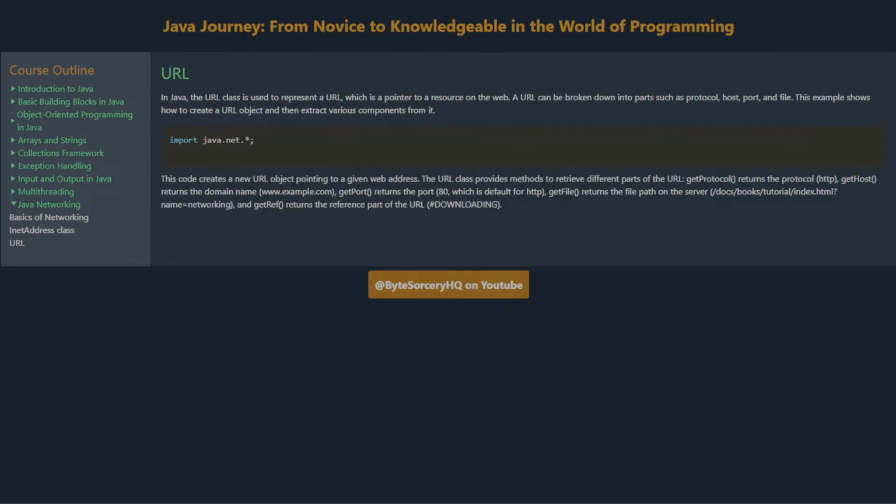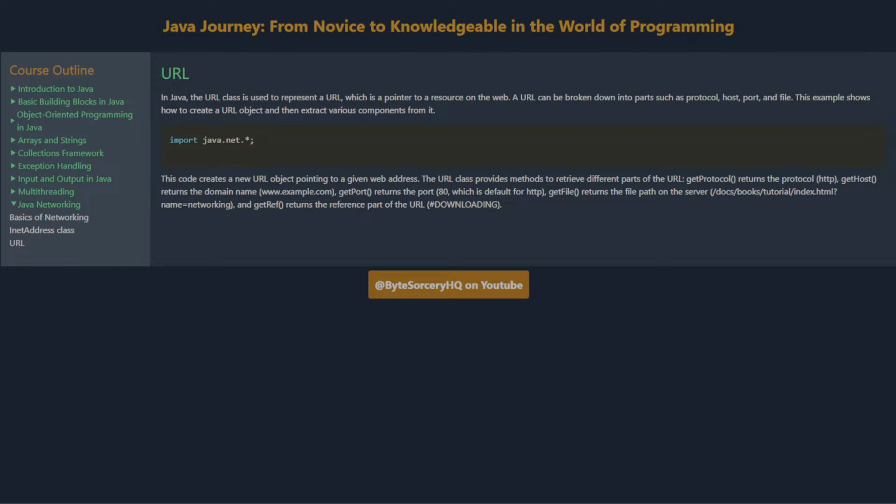URLConnection, HttpURLConnection. In Java, the URL class is used to represent a URL, which is a pointer to a resource on the web. A URL can be broken down into parts such as protocol, host, port, and file. This example shows how to create a URL object and then extract various components from it. This code creates a new URL object pointing to a given web address. The URL class provides methods to retrieve different parts of the URL.